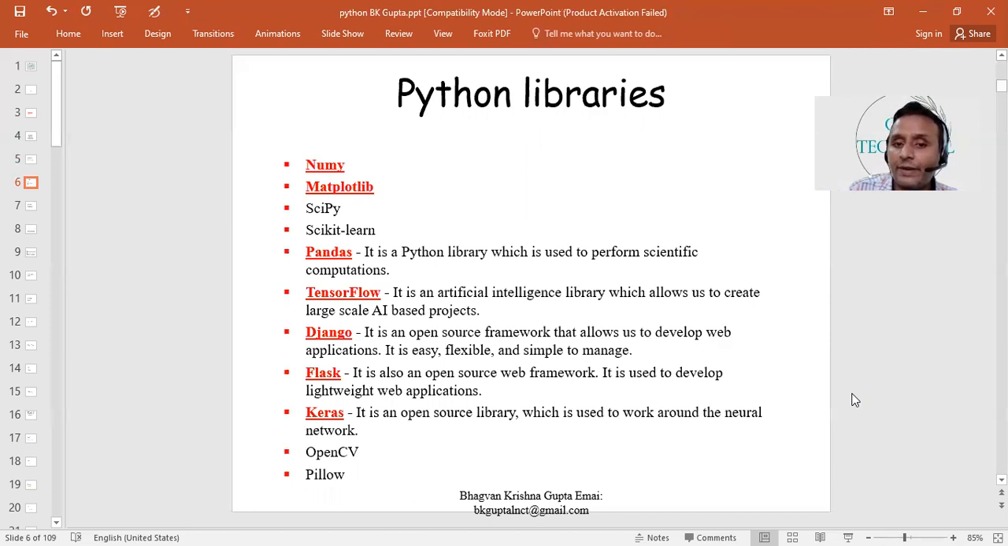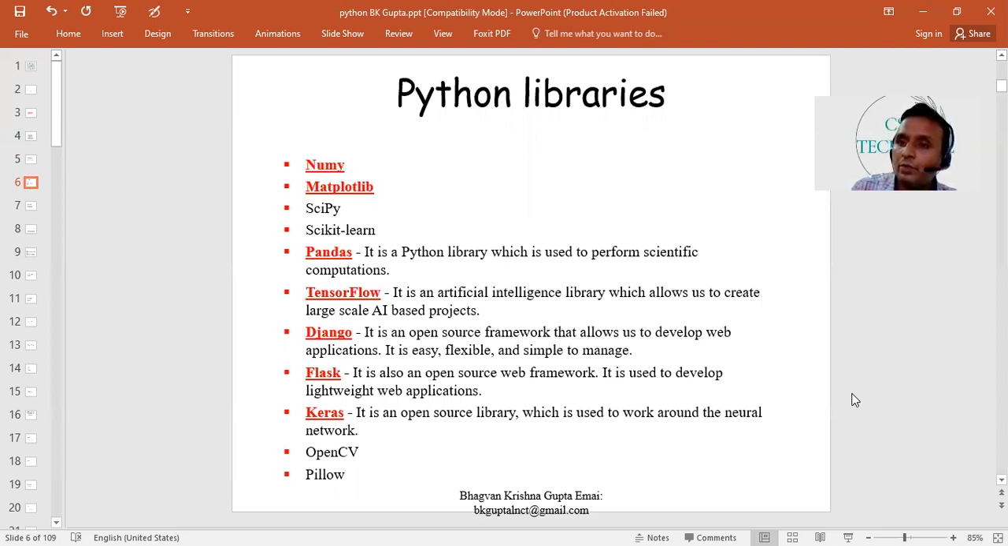Django is an open source web framework for developing web applications. Flask is there, that is also used for developing web applications. Keras is there. OpenCV and Pillow are used for image related functions, and there are so many other libraries also there. Like the Raspberry Pi is there. Statistics library is there. We can use those libraries if we are going to design some IoT related thing, then we can use Raspberry Pi.